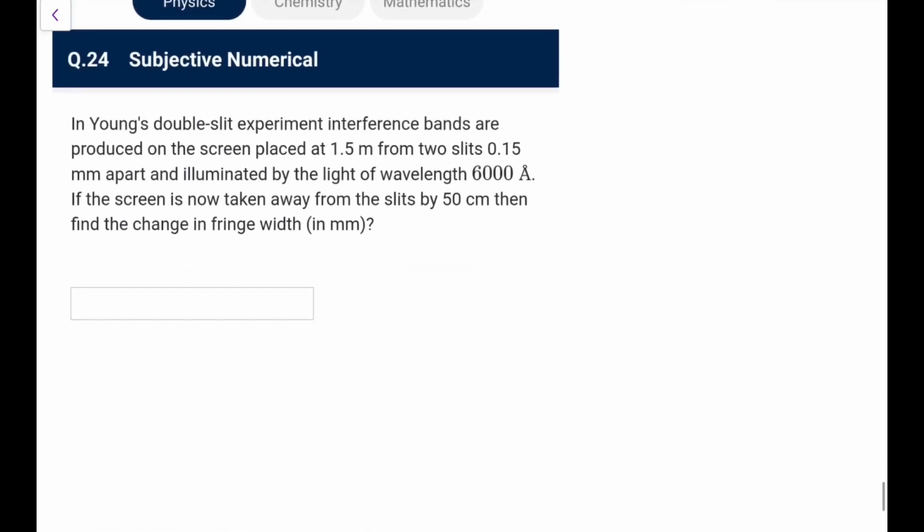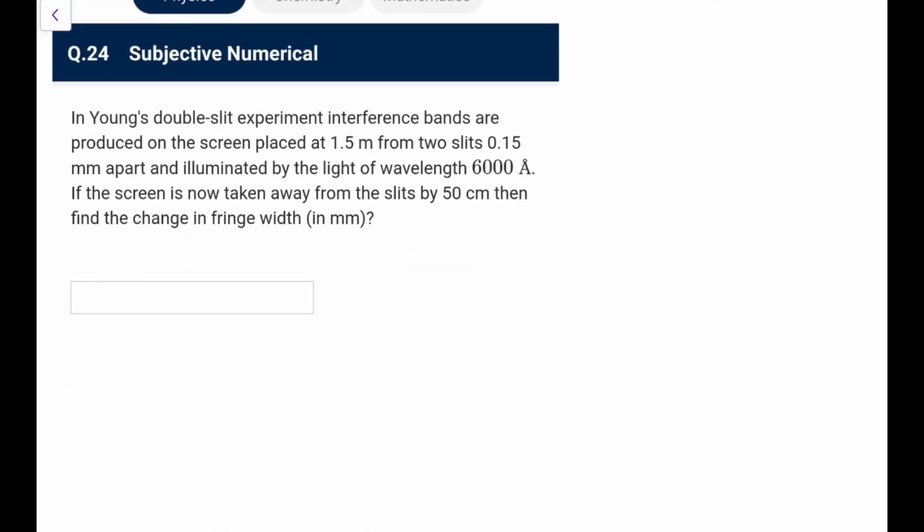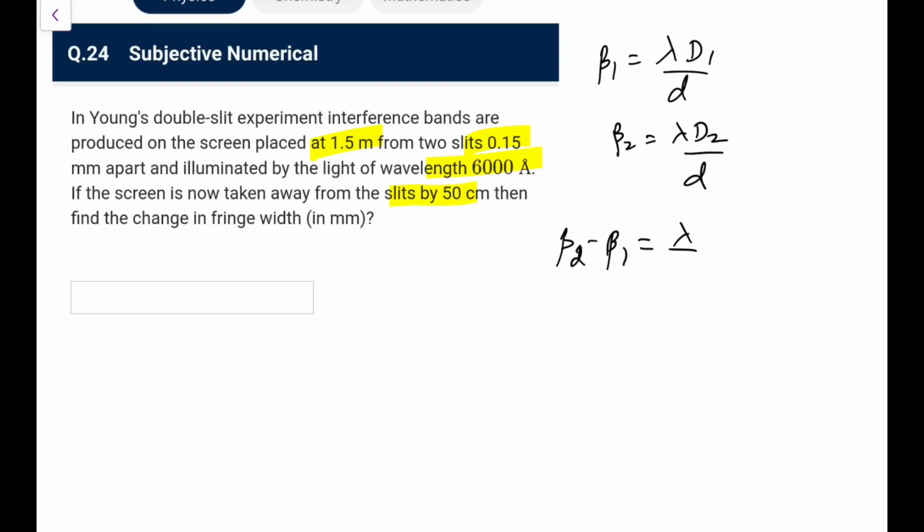Next one. In a double slit experiment, interference bands are produced on a screen placed 1.5 meter from two slits 0.15 mm apart, illuminated by this light. The screen is now taken away from the slit by 50 centimeter. What is the change in fringe width? In the first case the fringe width was lambda d1 by d, in the second case it is lambda d2 by d. So the difference, beta 2 minus beta 1, because that would be greater, would be lambda by d into (d2 minus d1).